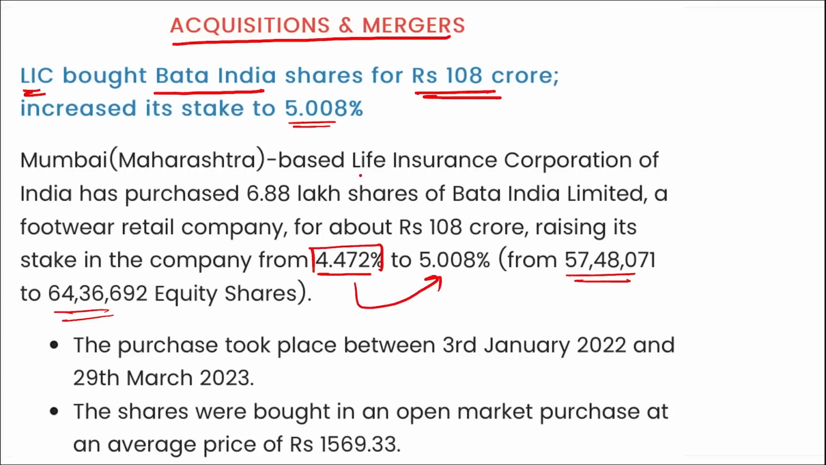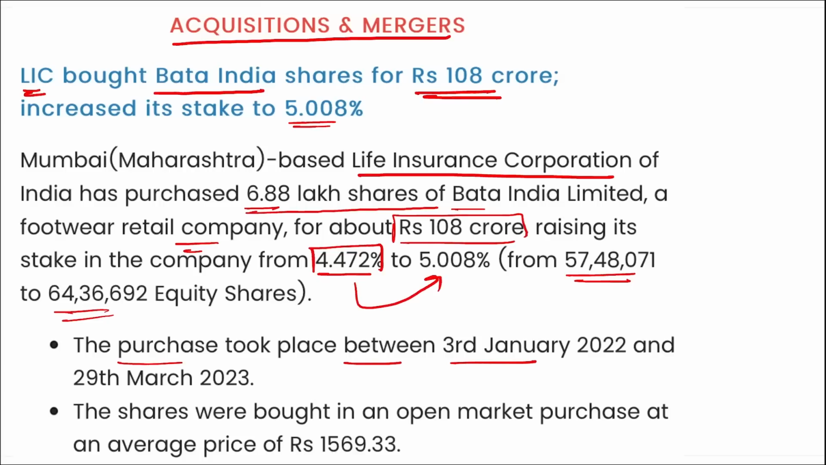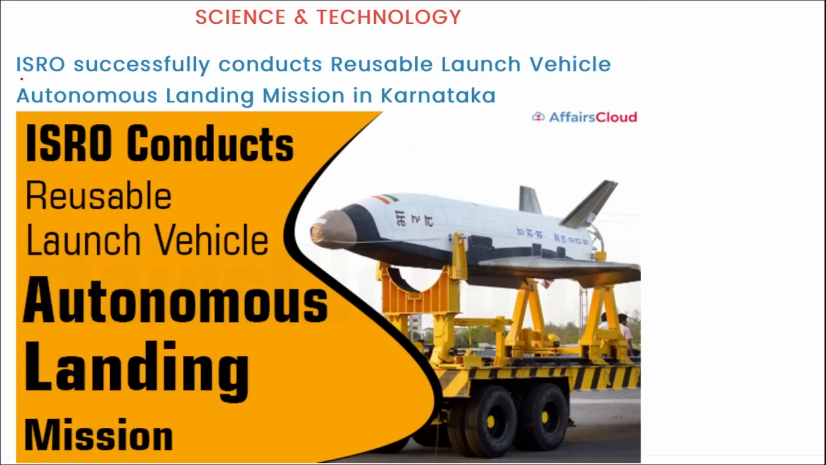All right, Mumbai-based LIC has purchased 6.88 lakh shares of Bata India Limited, a footwear retail company, for about 108 crore rupees. The purchase took place between 3rd January and 29th of March, and the shares were bought in an open market purchase at an average price of 1569.33 rupees per share. Correct. Moving on.